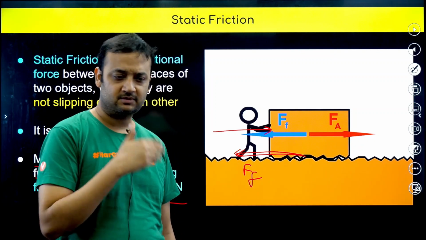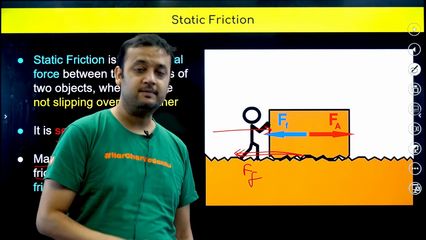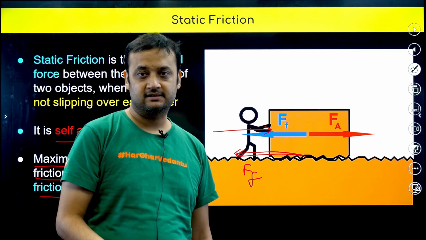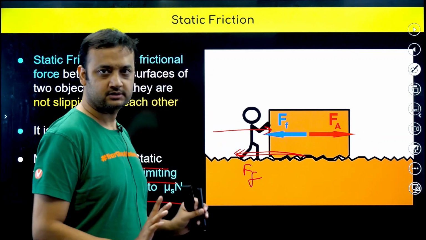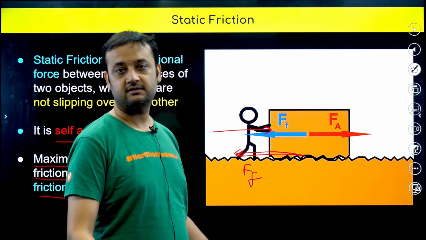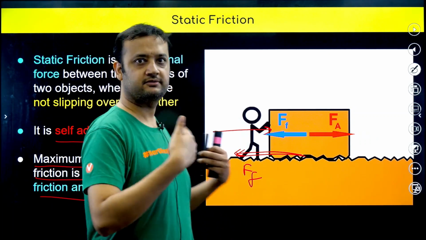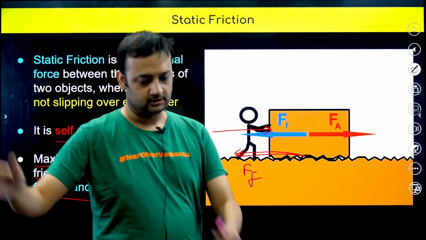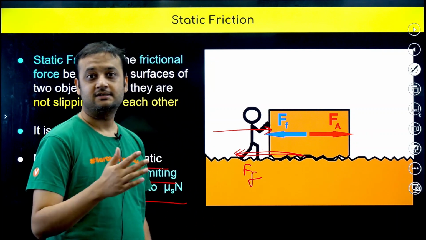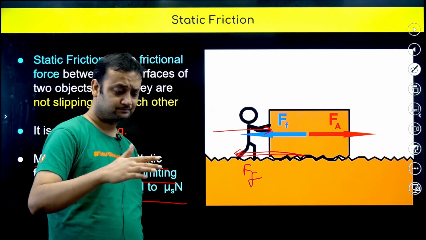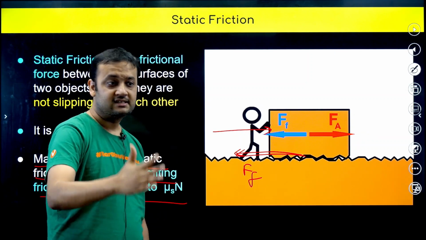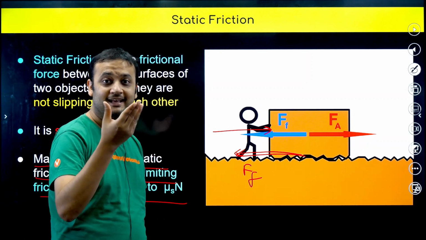So what do you understand from this discussion which I had just with you? That means static friction will keep on increasing its value if the requirement is there. If the boy increases the force, static friction increases. Boy increases further, static friction increases further. Now Bahubali comes and starts applying the force. Static friction cannot increase beyond a certain value. So that maximum value up till which static friction can increase is called limiting friction.